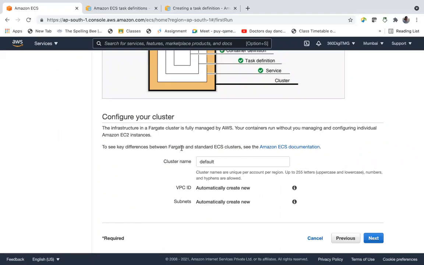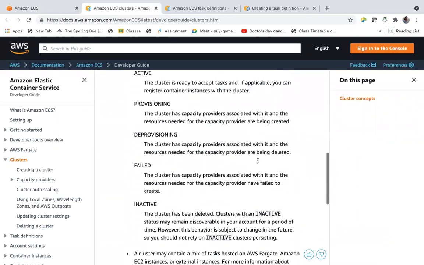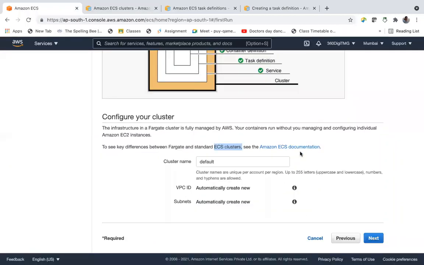And if you don't want to opt for Fargate, then ECS clusters will ask to assign EC2 instances, your EC2 deployment. Everything has to be done under this section. So see the Amazon ECS documentation for the difference between Fargate and clusters. You can get it here in your console itself. So go through that once.